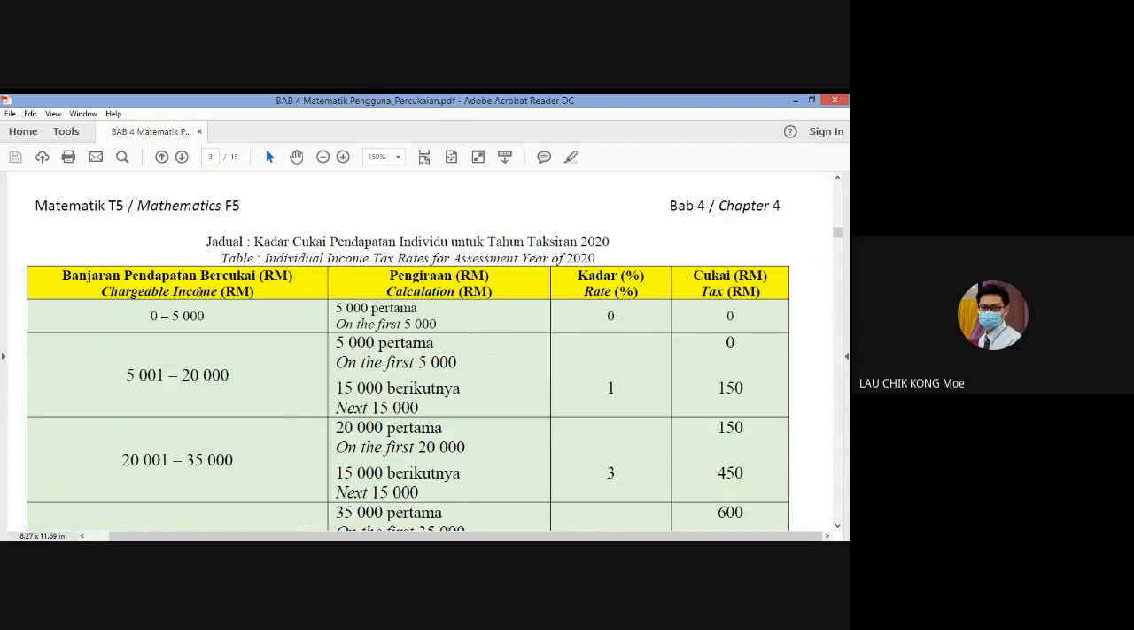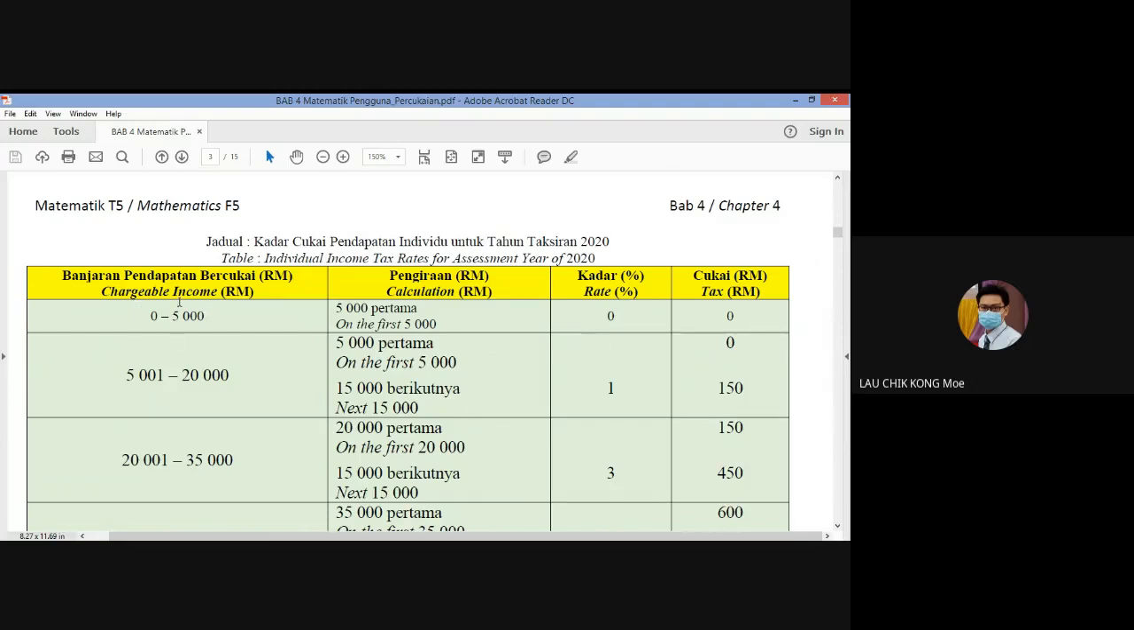Ini untuk chargeable income. Chargeable. Maksudnya ini bukan gaji anda, bukan gaji tahunan anda 5,000. Maksud di sini ialah gaji tahunan awak itu sudah tolak dengan donation, tolak dengan pengecualian cukai, tax relief tadi itu, dan sebagainya. Kalau ada dalam lingkungan ini, dia tidak perlu bayar cukai.